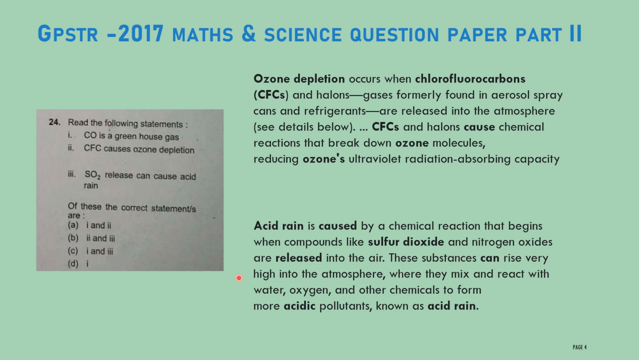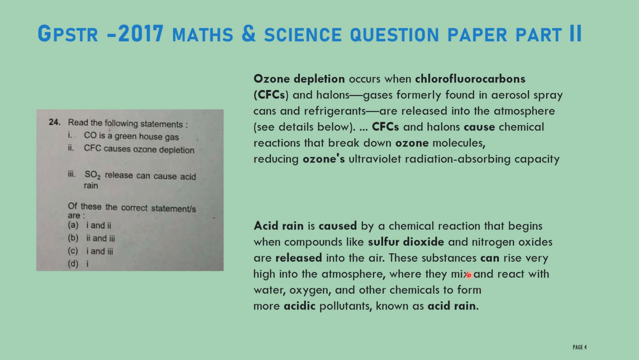These substances can rise high into the atmosphere. These two gases will rise up into the atmosphere, where we have water, oxygen and other chemicals. Then they will react with each other and form an acid. This causes acid pollutants known as acid rain.